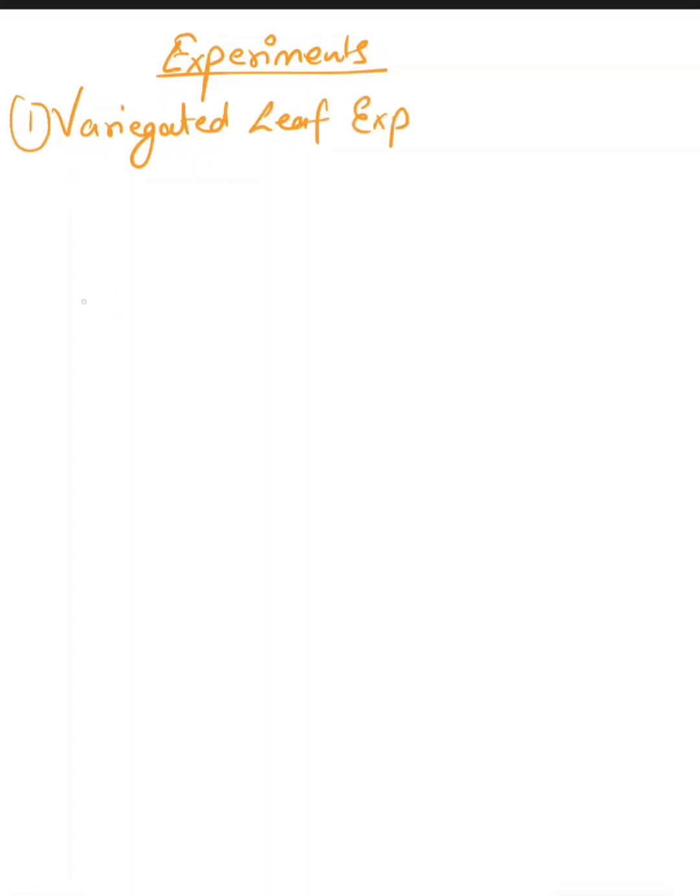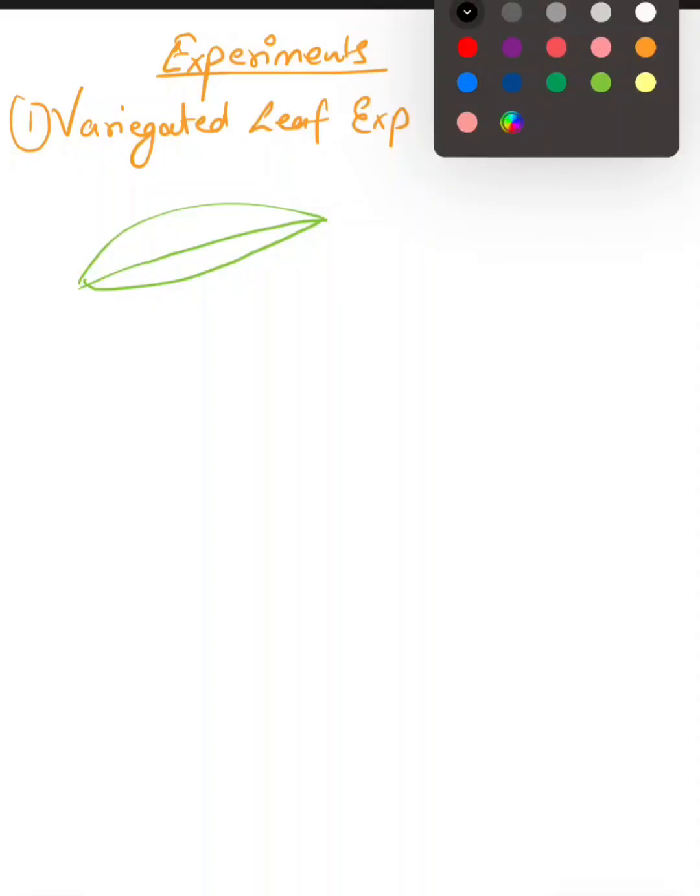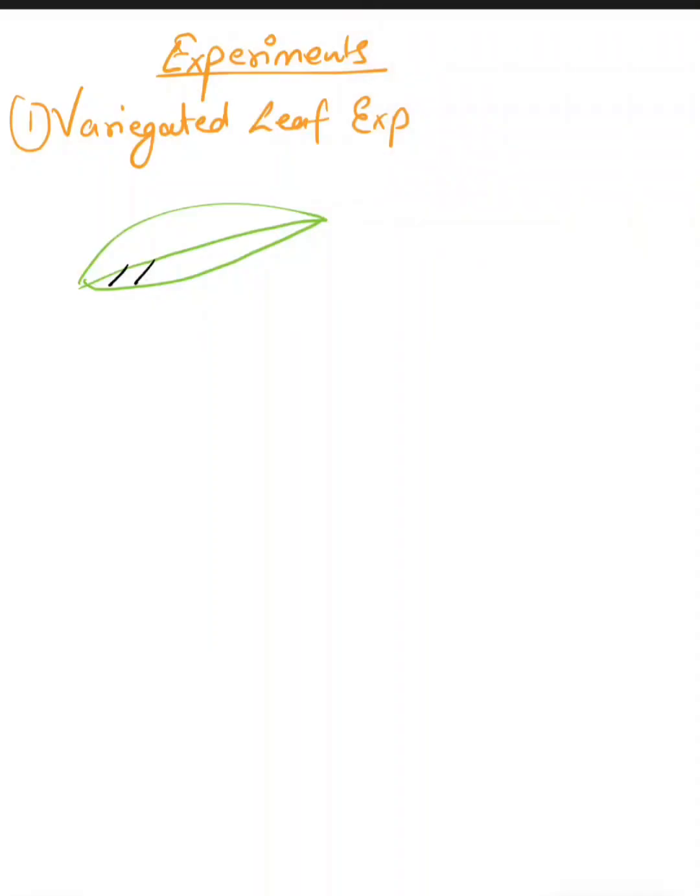In that, what was done? There was a leaf which was covered partly by black paper. One part of the leaf was covered by black paper and another part was exposed to the sunlight. The leaf was attached to the plant; it does not mean that it was plucked out of the plant.